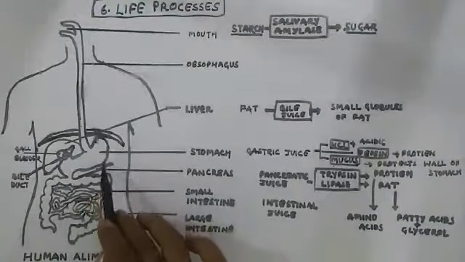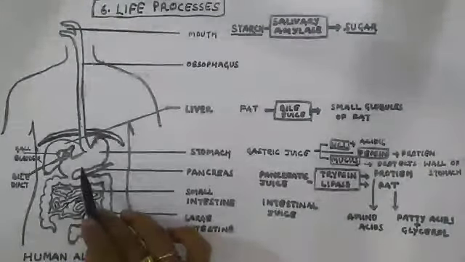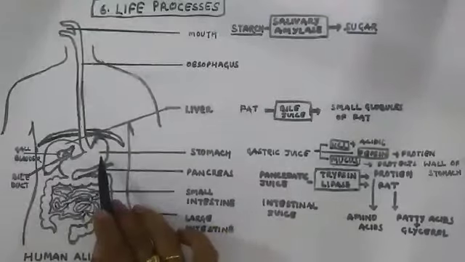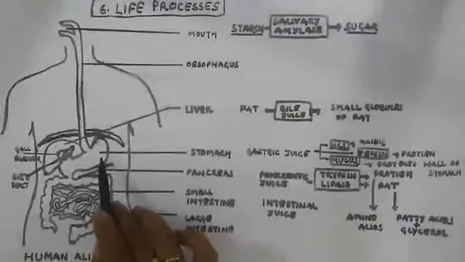As soon as the food comes into the stomach, some of the food items get digested. As you all are aware, food contains carbohydrates, fats and proteins, which are complex in nature. You should know that the stomach is the site for digestion of carbohydrate. Carbohydrate, a complex food, gets converted into the form of simple sugar. Then the stomach pushes the rest of the food to the small intestine.